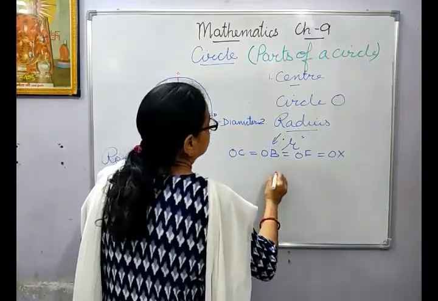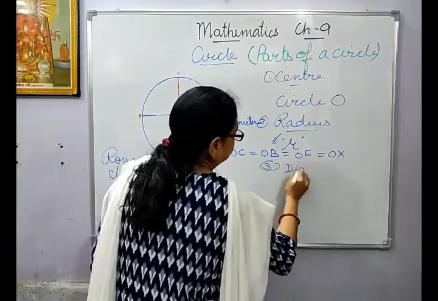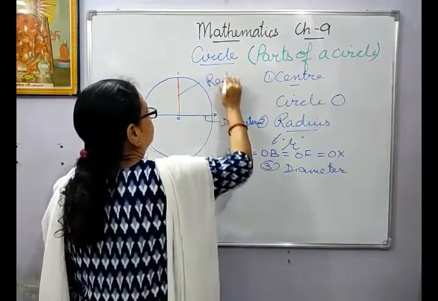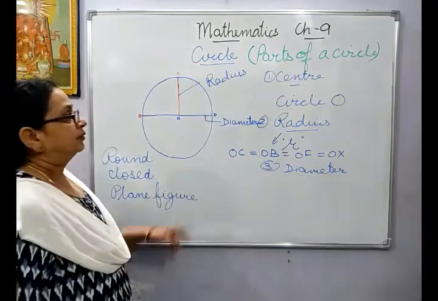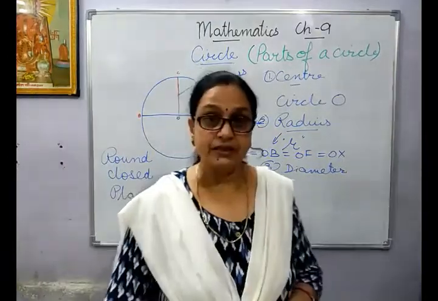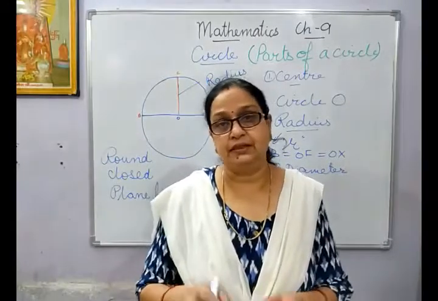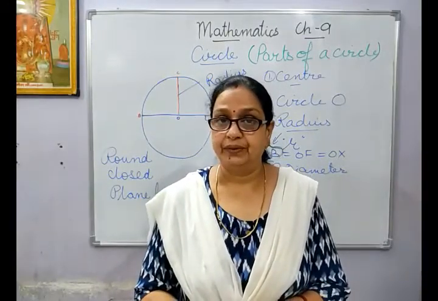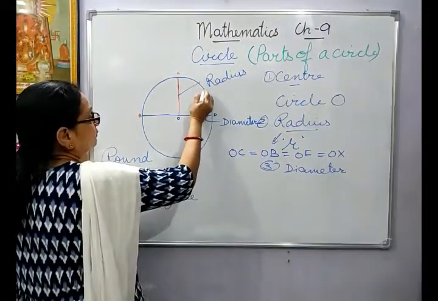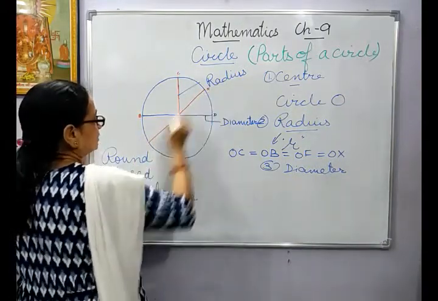We have done radius. Third is your diameter. So, the line segment passing through the center of the circle connecting any 2 points on the circle is called the diameter. Now suppose I take XY.